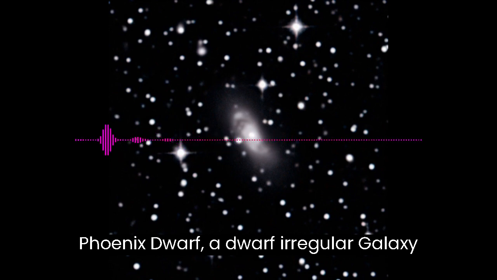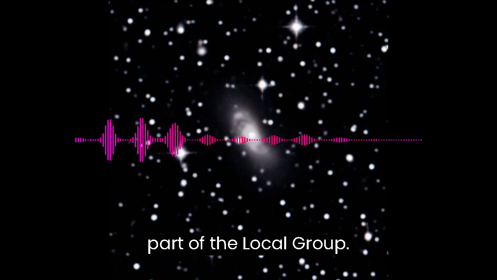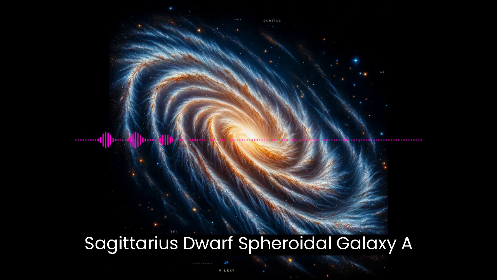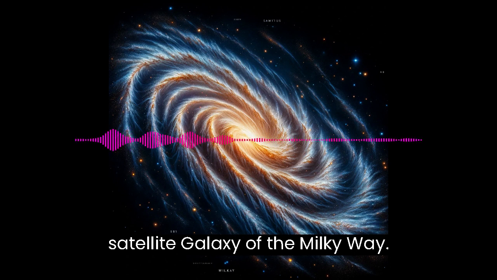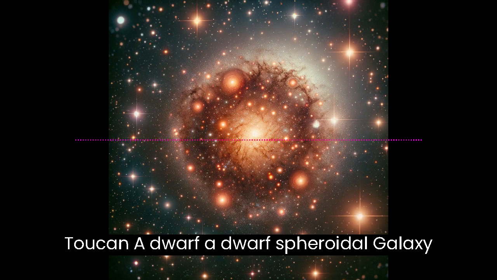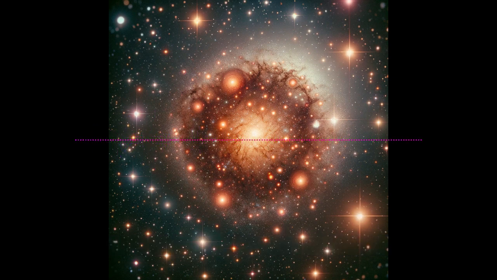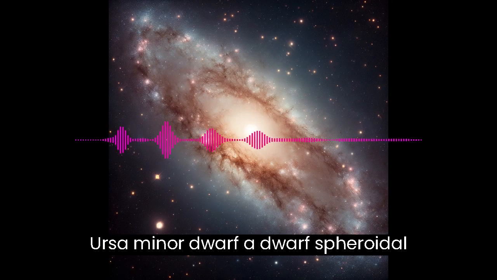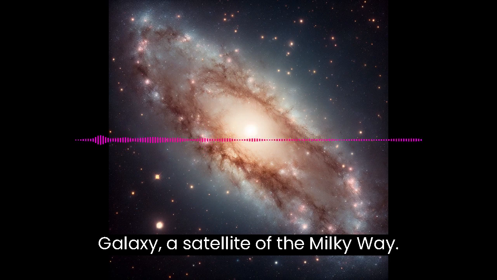Phoenix dwarf, a dwarf irregular galaxy, part of the local group. Sagittarius dwarf spheroidal galaxy, a satellite galaxy of the Milky Way. Tucana dwarf, a dwarf spheroidal galaxy in the local group. Ursa Minor dwarf, a dwarf spheroidal galaxy, a satellite of the Milky Way.